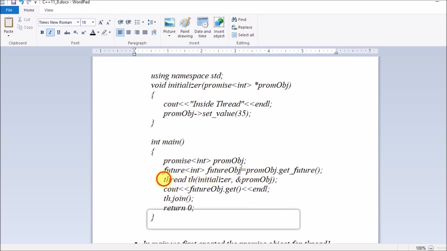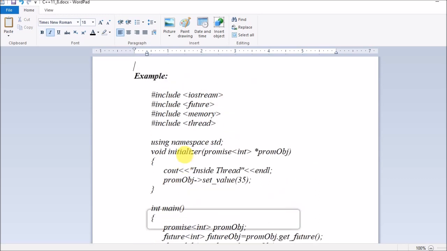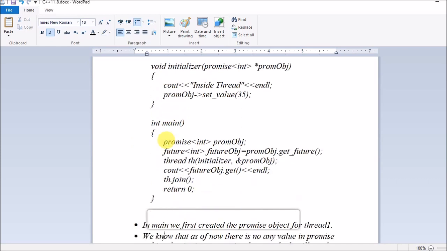So guys, then we are creating a thread, std::thread actually. Since we are using namespace std here, we are not mentioning the std scope resolution. We are creating the object of thread by the name th. We are passing the initializer, that is the name of the function, and then we are passing the argument to it, that is the promise object. We have done the implementation of this initializer function. So we are passing this argument here, guys, ampersand of the promise object, we are passing this reference here.